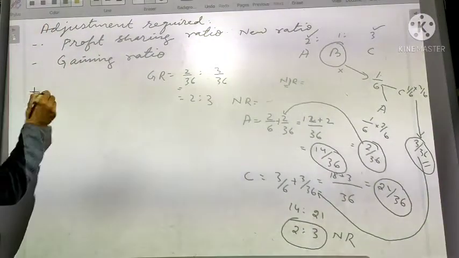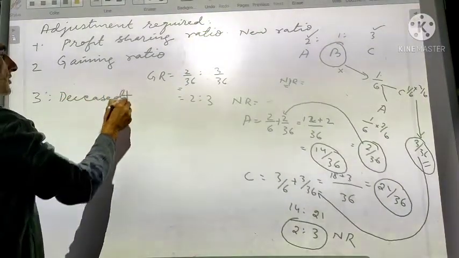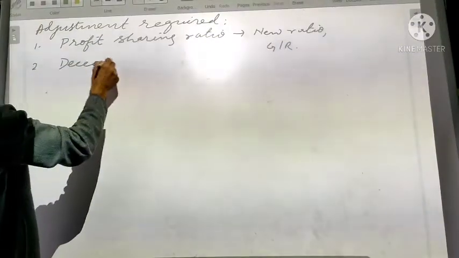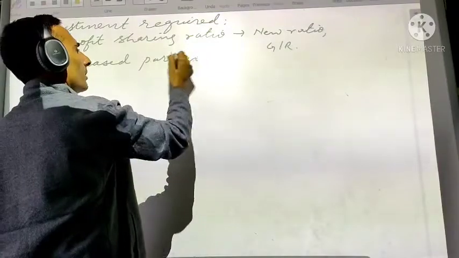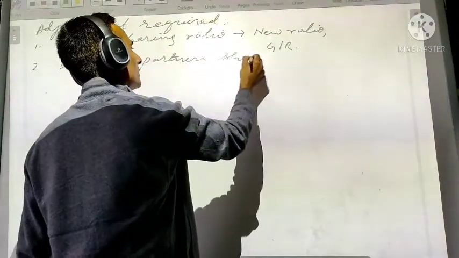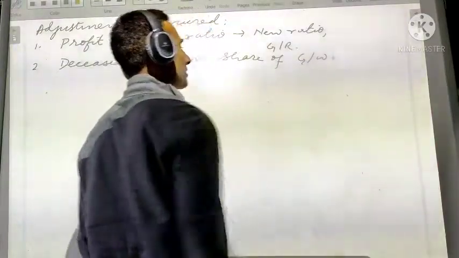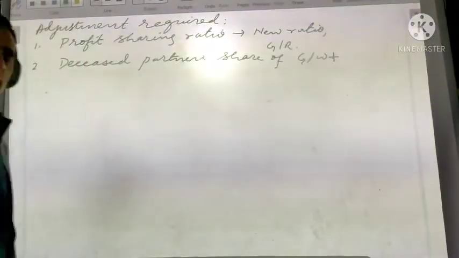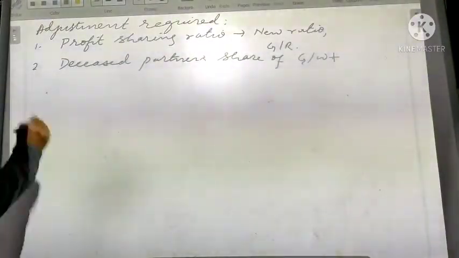Next one is deceased partner's share of goodwill. We term this one as deceased partner's share of goodwill. You have to calculate it in the same way as we do for retirement, right?